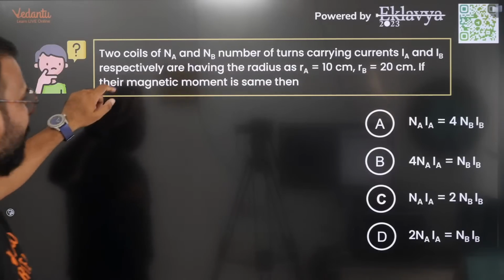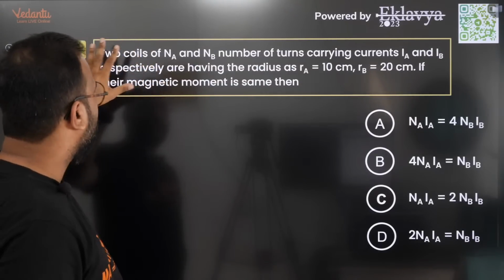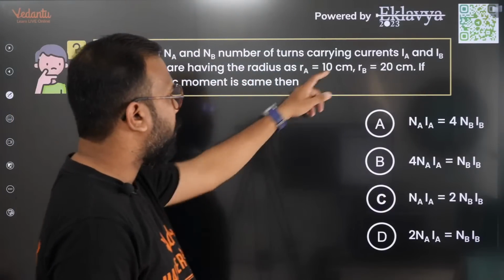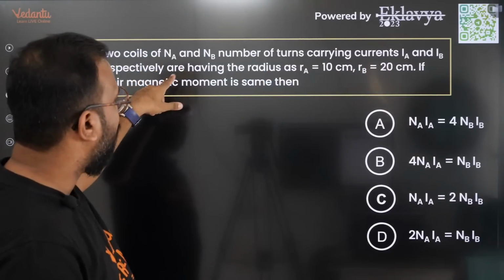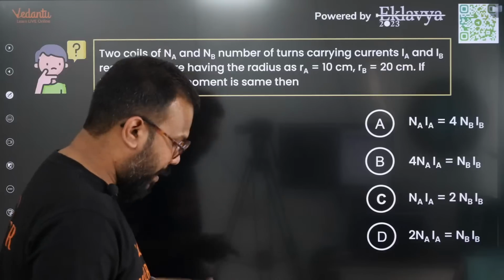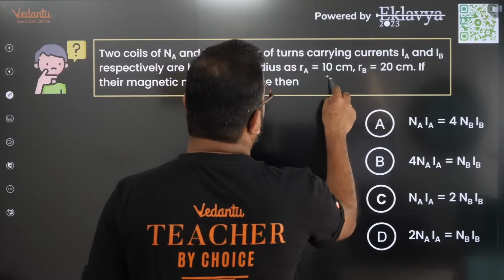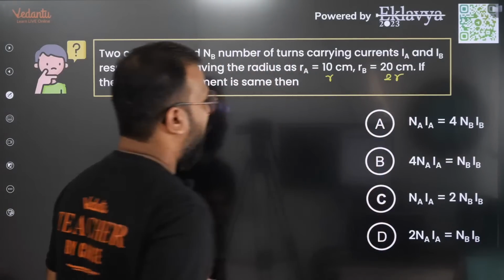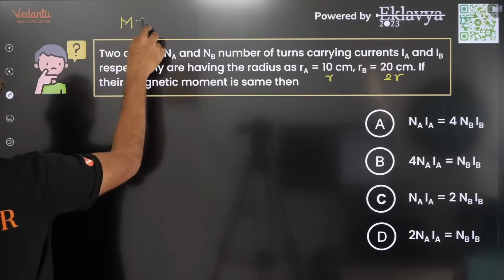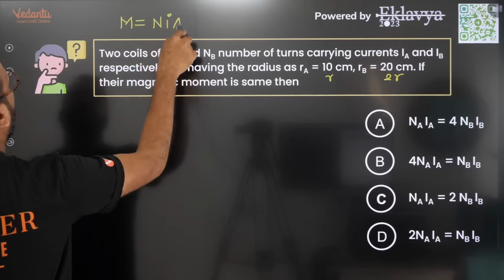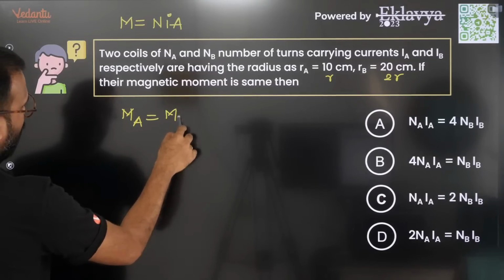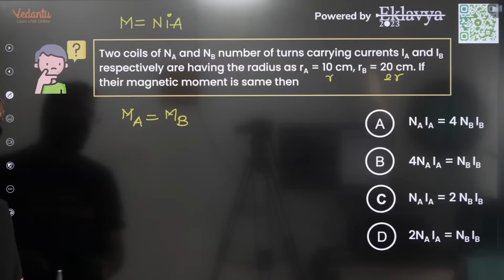Next one. It says that there are two coils of Na and Nb number of turns, carrying current Ia and Ib respectively, and have individual radii as 10 and 20. Don't even need the value. I'll say this is R and this is 2R. So if their magnetic moments are the same, the magnetic moment is NiA. So Ma is equal to Mb. We have to accordingly look for the option.